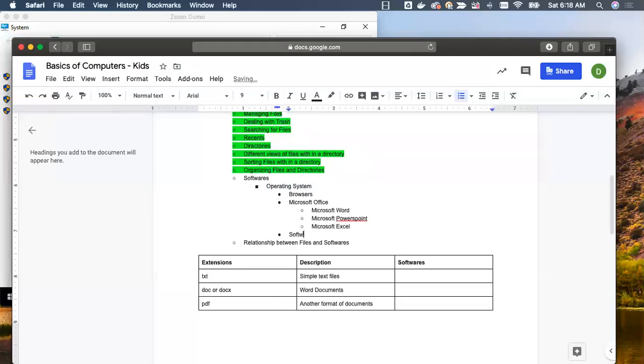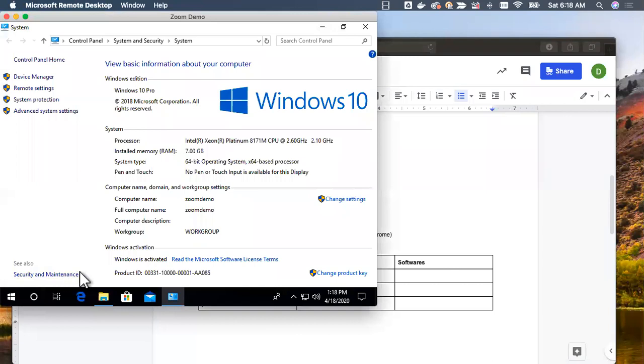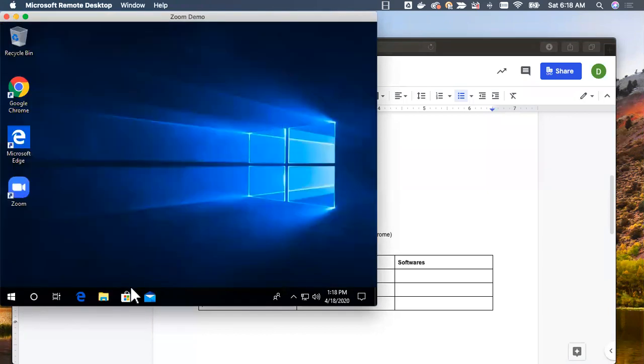So here I am saying software installation life cycle. We'll be using Chrome as an example, because I want to use the Chrome browser rather than Internet Explorer or Edge on my Windows system, and hence I want to demonstrate how to install a particular software using Chrome itself. Now I'm closing this. I have demonstrated how to review the information about the operating system. So when it comes to any software installation, as of today, the common practice is